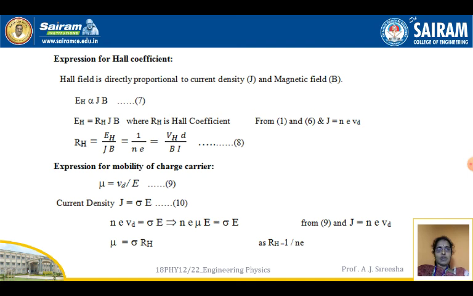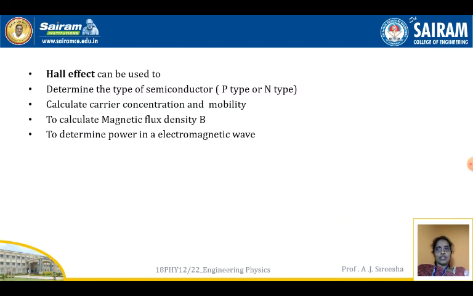So we get mu is equal to sigma into RH, where RH is the Hall coefficient.